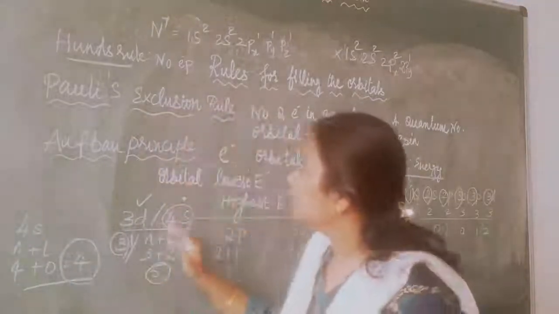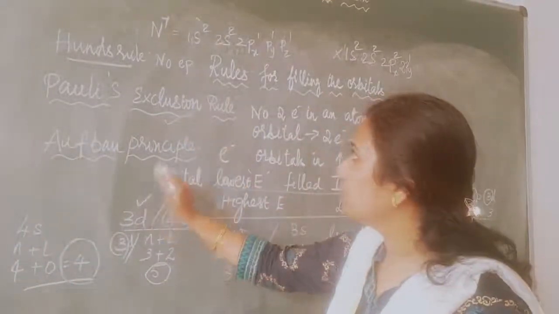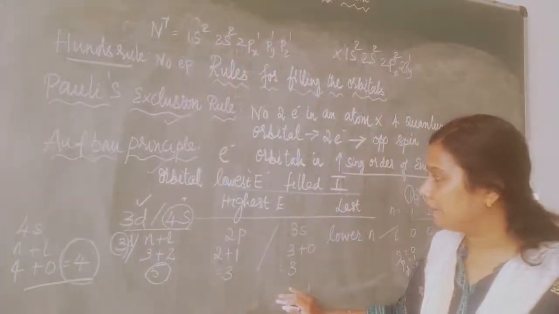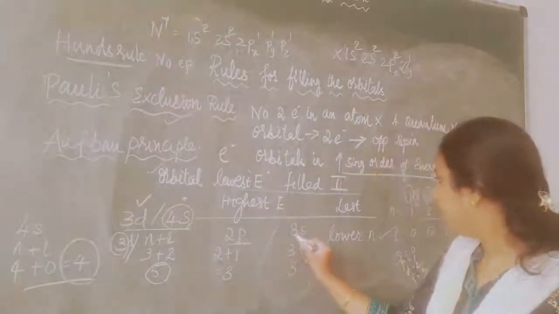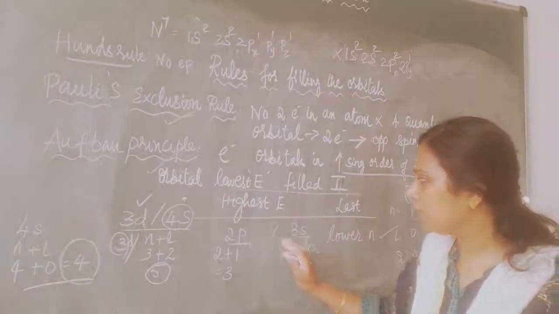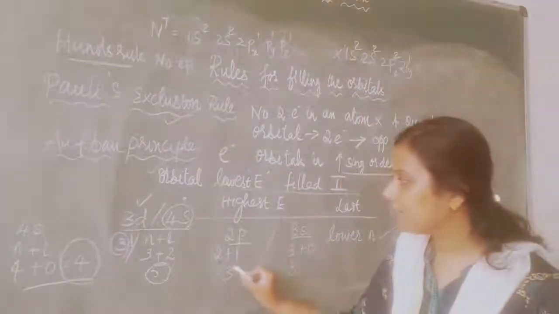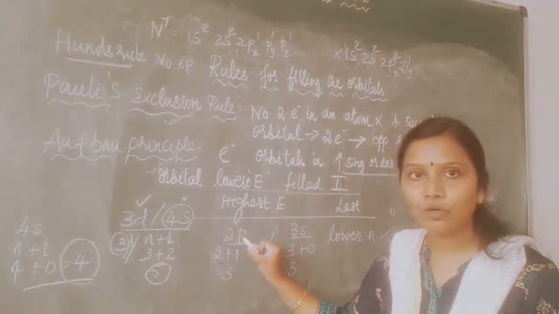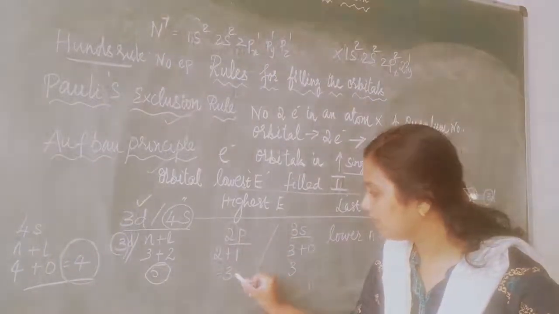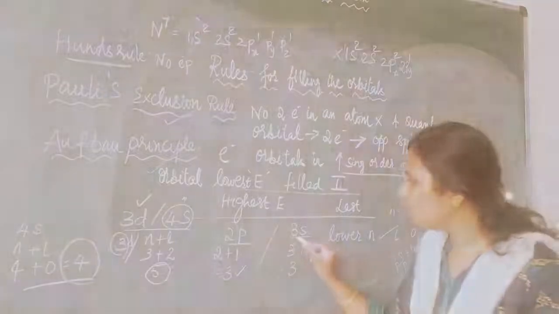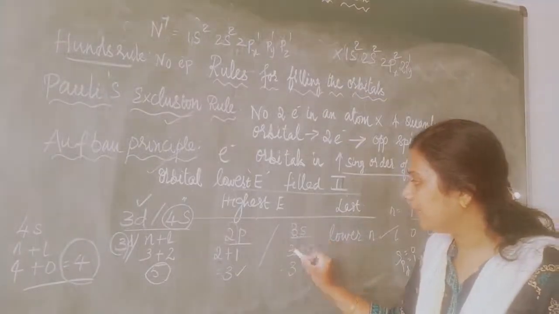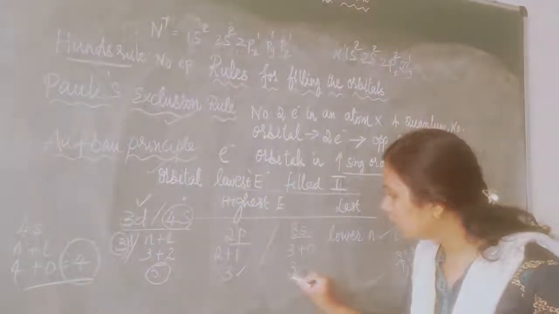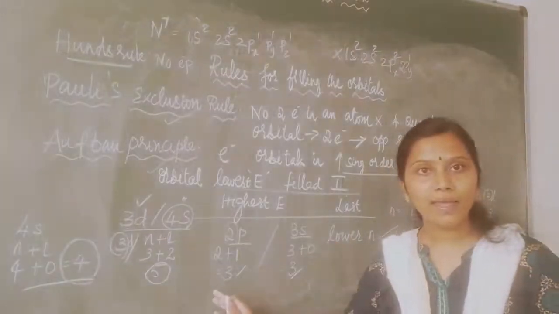Okay. So we know what is Pauli's exclusion rule. We know what is the Aufbau principle. Now let me cite you one more example. I have 2p, I have 3s. How will you write n plus l? What is the value of n? n is equal to 2. What is the value of p? p is equal to 1. So what is the value? 3, I got. Now for 3s, what is the value of n? n is equal to 3. What is the value of s? s is equal to 0. So now this is also 3. Now I have the same values.